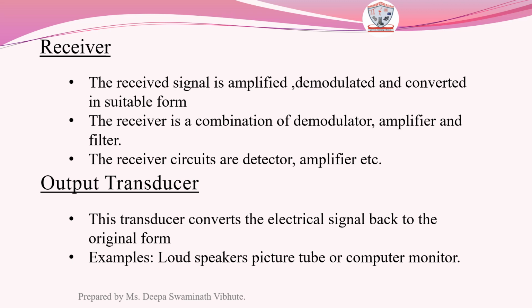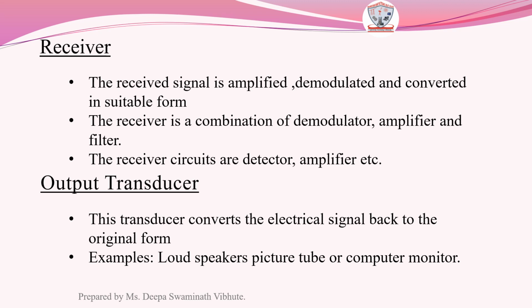Now next comes the output transducer. As we had input transducer at input, at output side output transducer. Now the message which was originally transmitted, we need to get that signal. We don't want this received electrical signal, as we cannot understand from electrical signal.